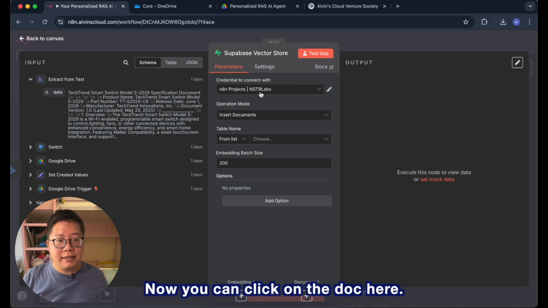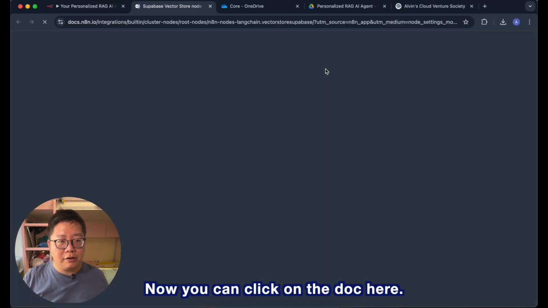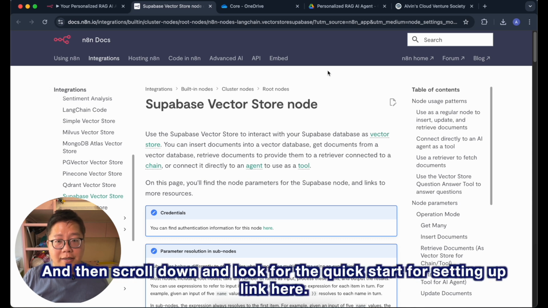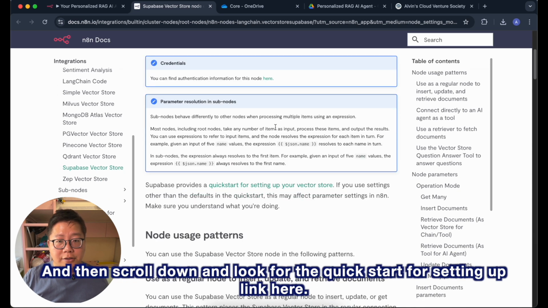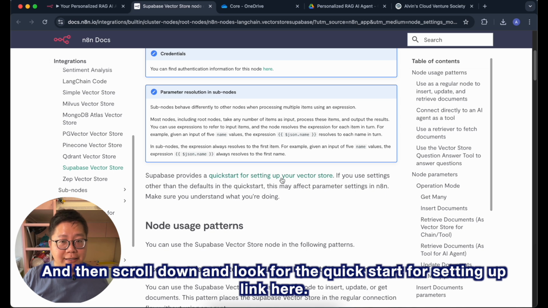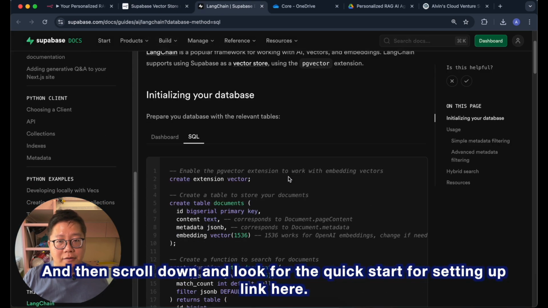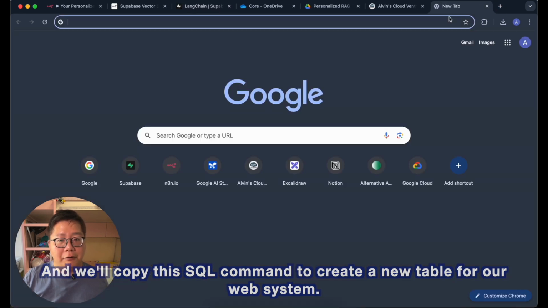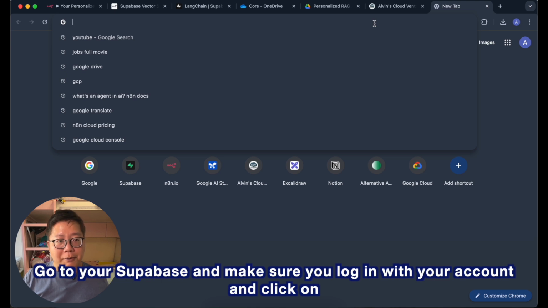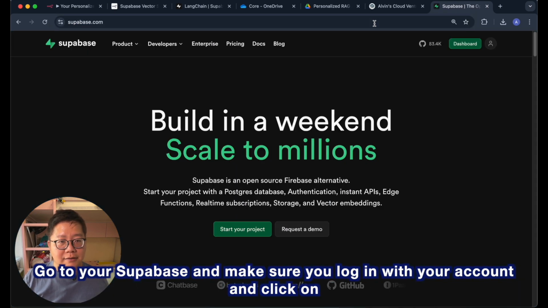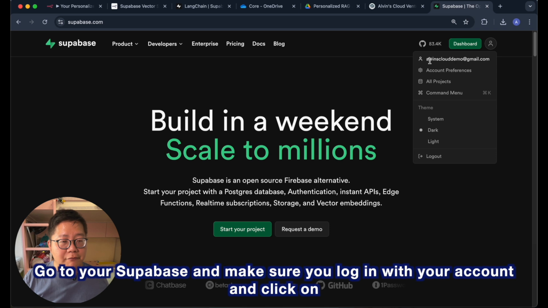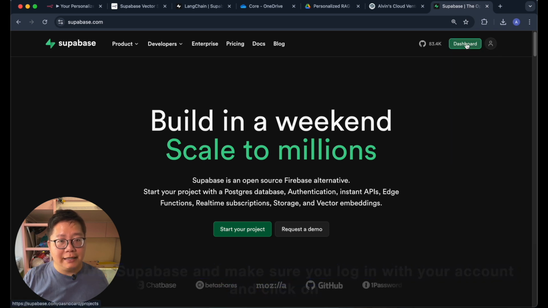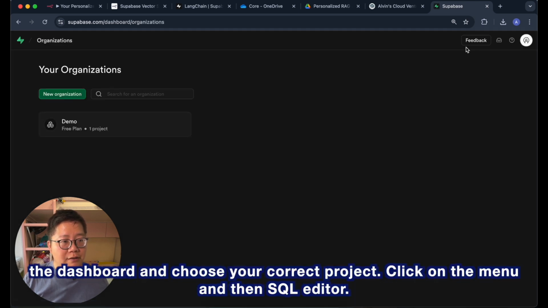Now, you can click on the docs here and then scroll down and look for the quick start for setting up link here, and we'll copy this SQL command to create a new table for our vector store. Go to your Supabase and make sure you log in with your account and click on the dashboard and choose your correct project.